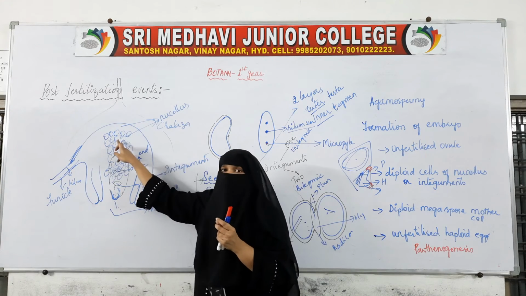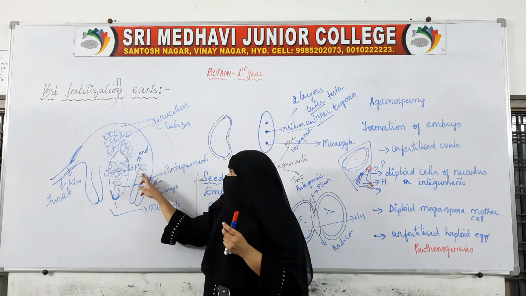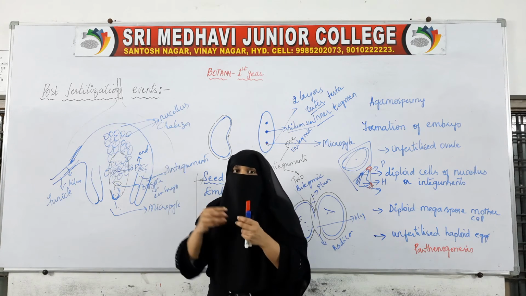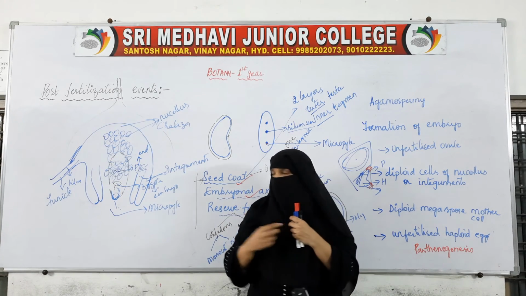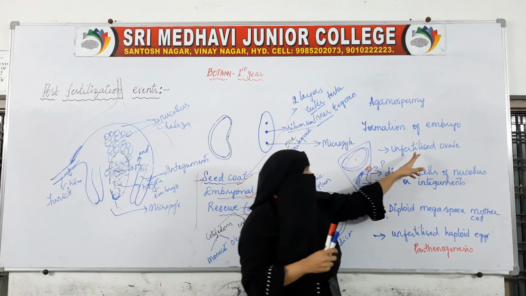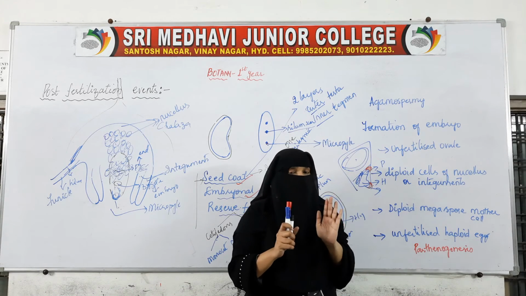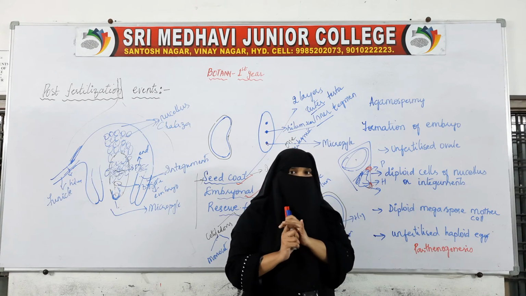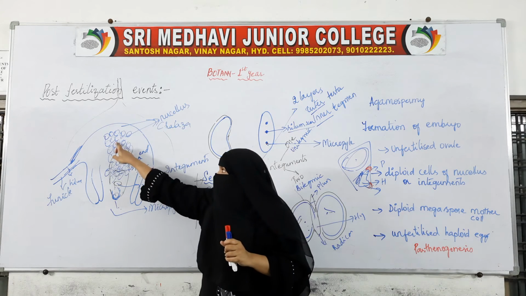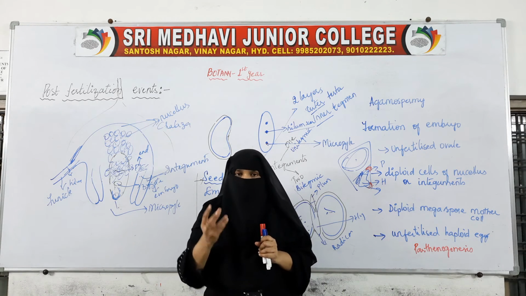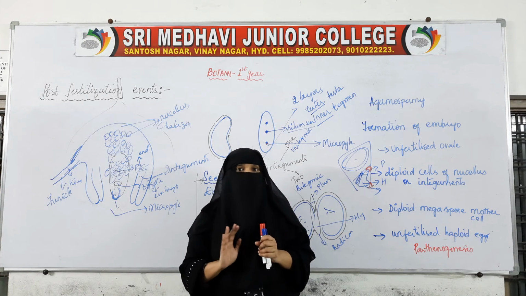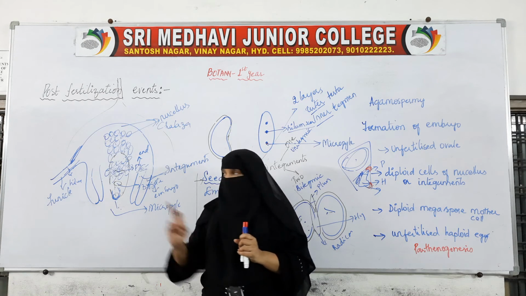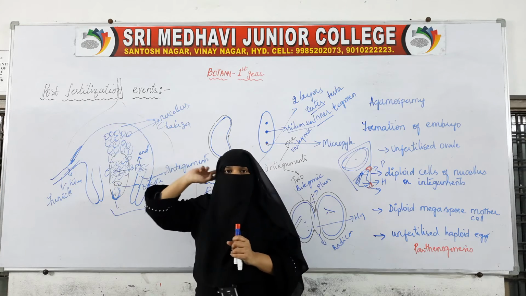Any two cells of the nucellus or of the integuments will fuse and form an embryo. That is unfertilized, because here fertilization is not taking place. Male and female gametes are not fusing. Only two cells of the nucellus are fusing and forming an embryo. So the embryo is formed from an unfertilized ovule.